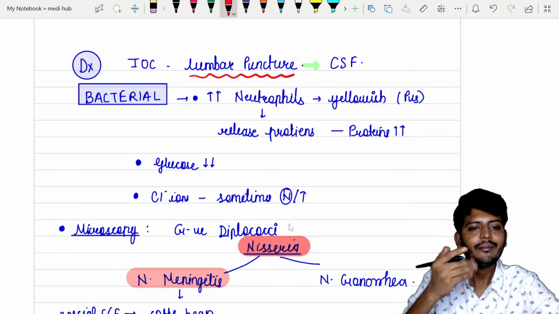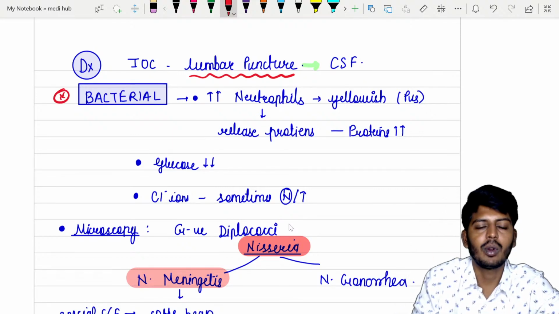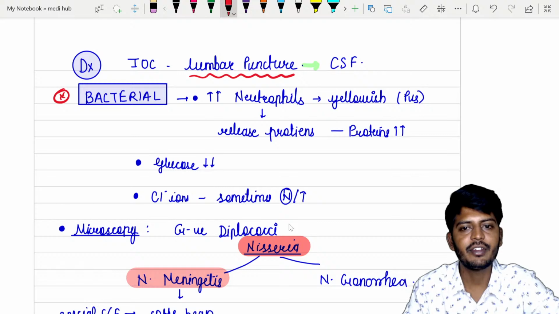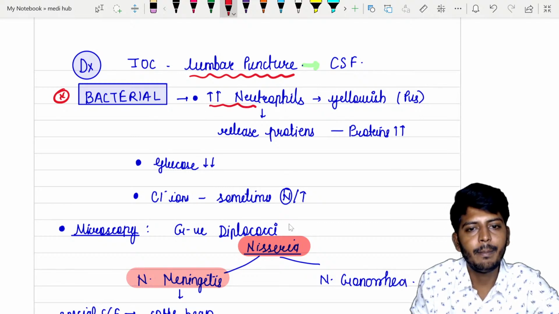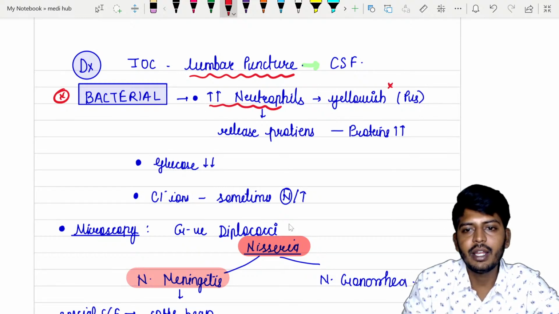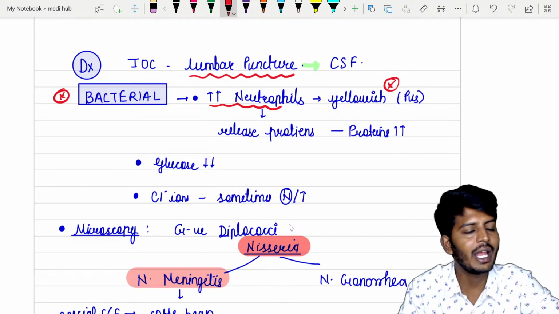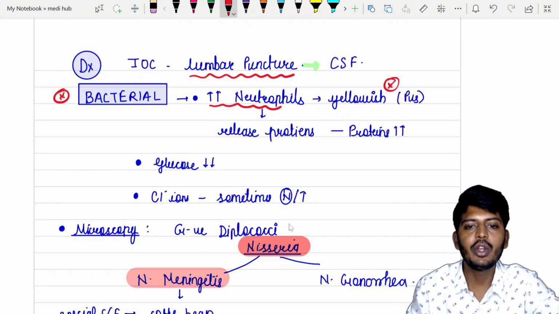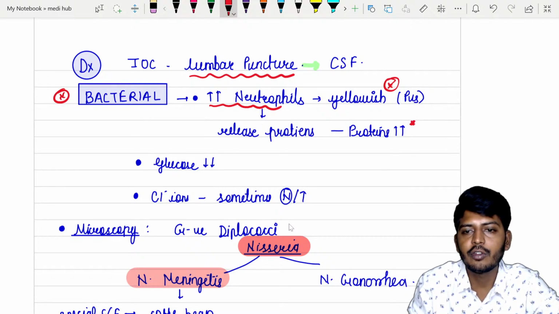Okay. So if it is a bacterial meningitis, what all can you find? It is a bacterial infection. Bacterial infection means neutrophils will come, pus cells will come. Pus cells means automatically the CSF color will change to yellow. Okay. Now neutrophils release a lot of protein. Protein will also be increased.